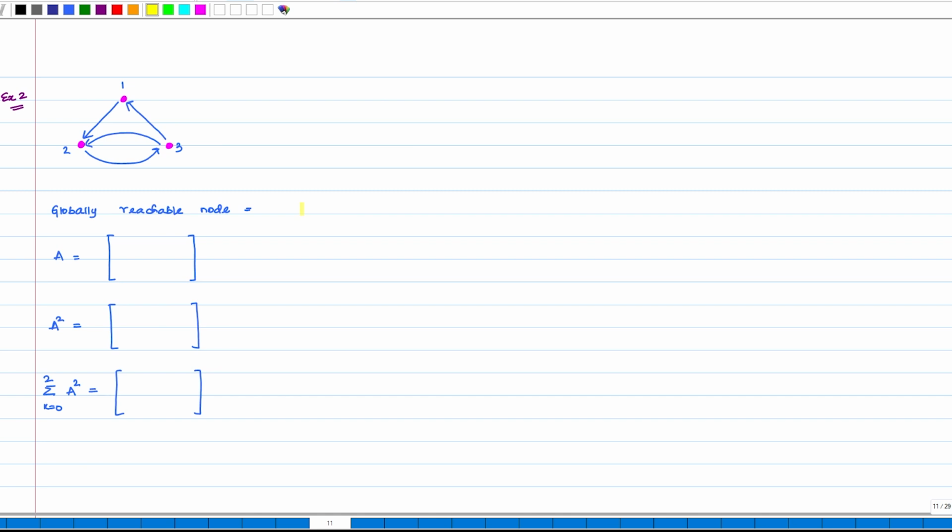So, in this case every node is globally reachable as the digraph itself is strongly connected. So, the globally reachable nodes are 1, 2 and 3. So, what should we get? Based on our previous example, we should get the summation of A raised to the power k, k going from 0 to 2, with all columns positive as all of the nodes are globally reachable.